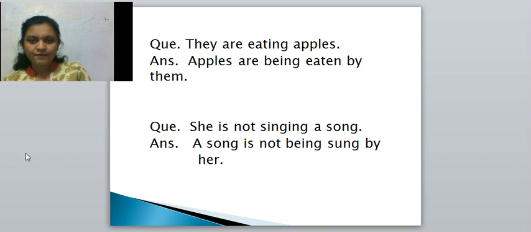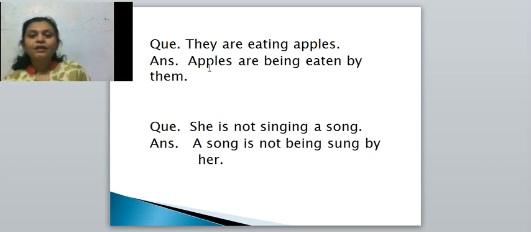Now see, next sentence is there. Second sentence, they are eating apples. They is the subject, are is the auxiliary verb, eating is present tense verb with ing, apples direct object. Then we have to write down the passive voice. See, if you learn constructions, then easily you can go from passive to active also.